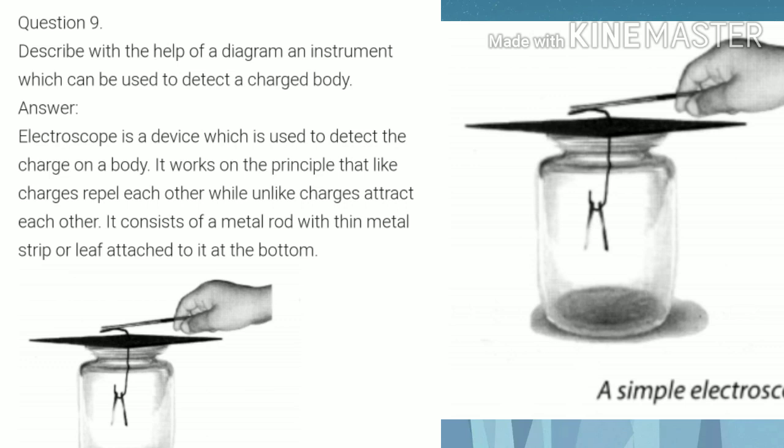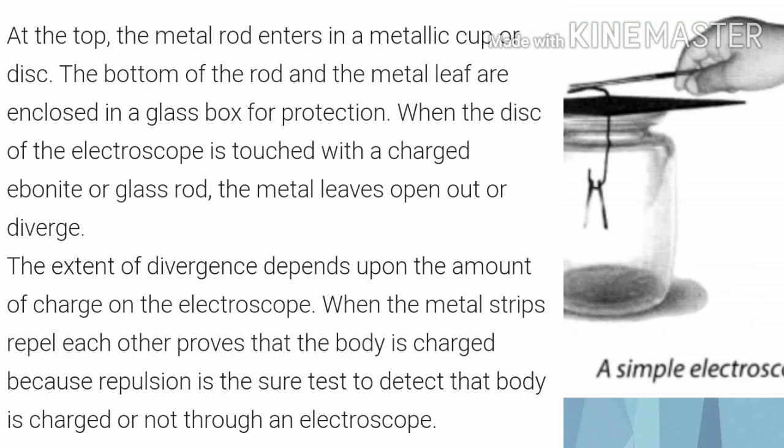This device consists of a metal rod with thin metal strip or leaf attached to it at the bottom. At the top, the metal rod enters in a metallic cup or dish. The bottom of the rod and the metal leaf are enclosed in a glass box for protection. When the disc of the electroscope is touched with the charged glass rod, the metal leaves open out or diverge. The extent of divergence depends upon the amount of charge on the electroscope.